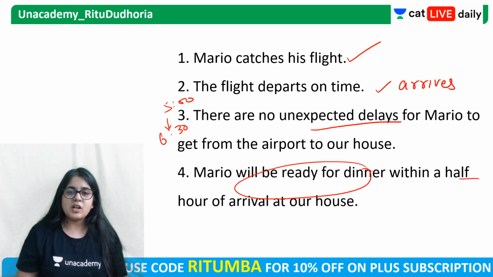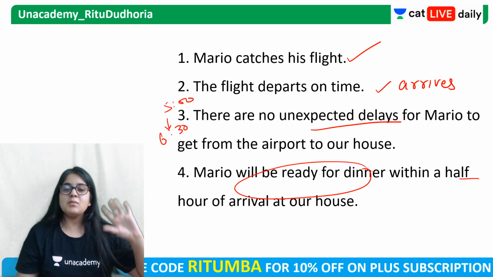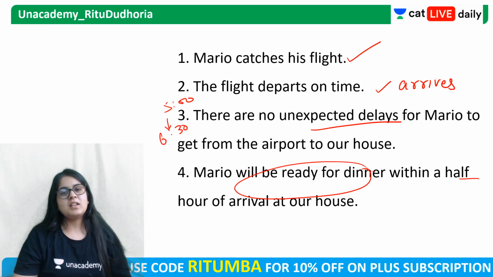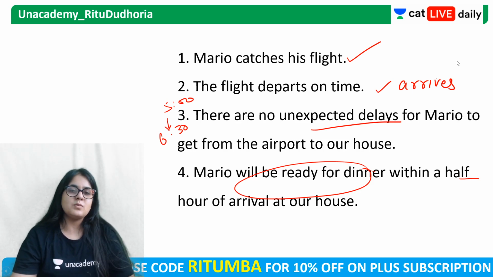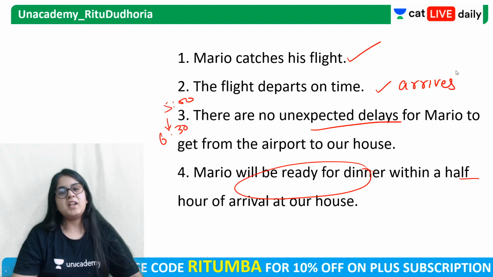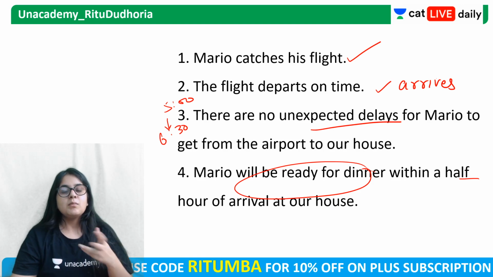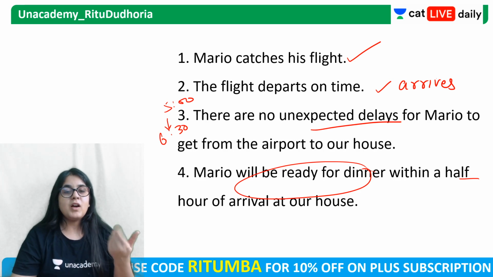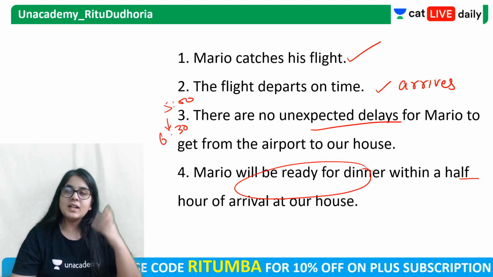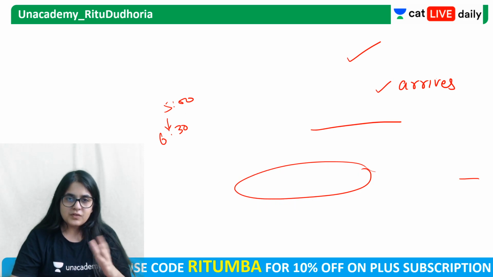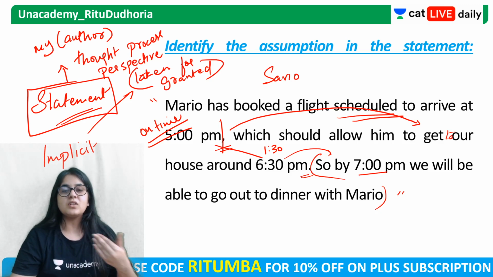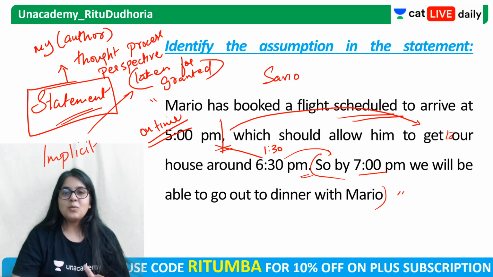So all of these you have taken for granted. Did you check with Mario? No. आपने अपने मन से, मतलब you have taken this for granted, and this is your thinking and this is your thought process. So that is basically an assumption. Now, is it reality? No, maybe the flights will be delayed. Maybe Mario does not catch the flight. Maybe there is a traffic jam and Mario does not get to your house at 6:30 p.m. Maybe Mario, by the time he gets to your house, he's so tired that he does not want to go out for dinner with you. Or Mario is, वो है जो आराम से time लेता है ready होने के लिए and he takes 2 hours to get ready. So all of these are your assumptions. Is it the reality? Maybe, maybe not. But this is your thinking or this is your thought process. So I hope assumption is clear.